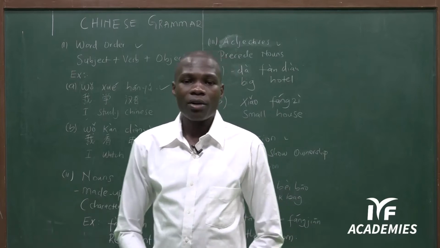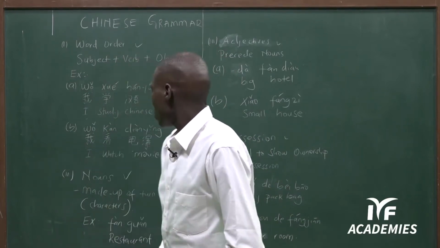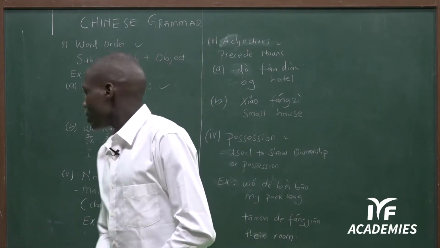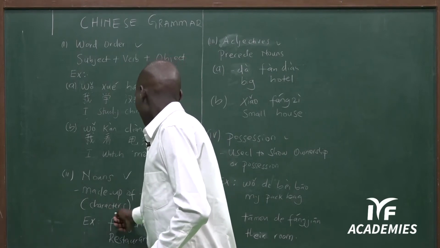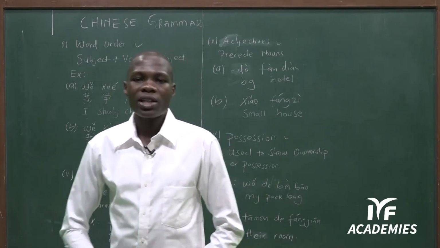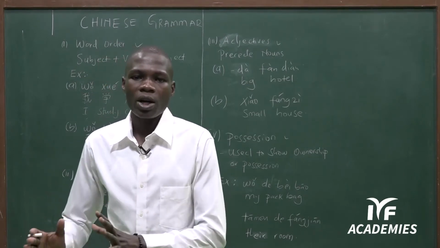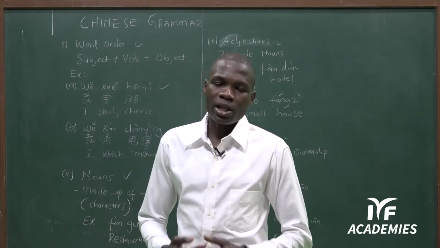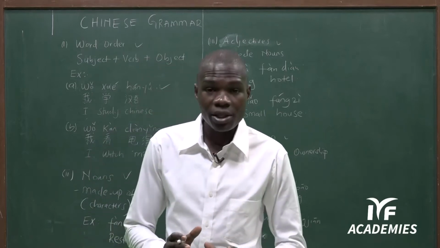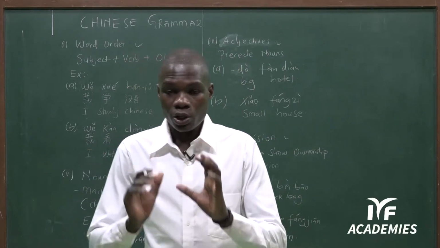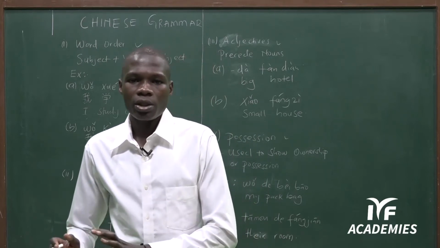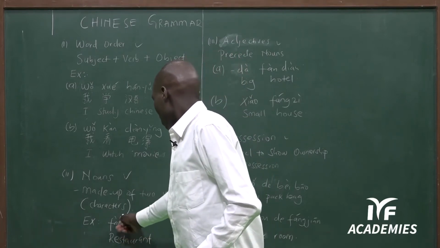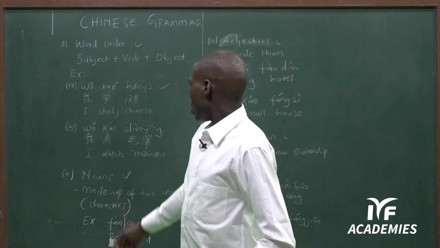Then the third one: we have the nouns. Also in Chinese you have nouns made up of two words. Normally a noun is a compound, two words, normally a compound character. For example, we say Fang Guan. Fang Guan means restaurant. So restaurant is a noun. Nouns don't have feminine or masculine. So Fangguan means restaurant. We can see there they have two parts. So these are a compound.